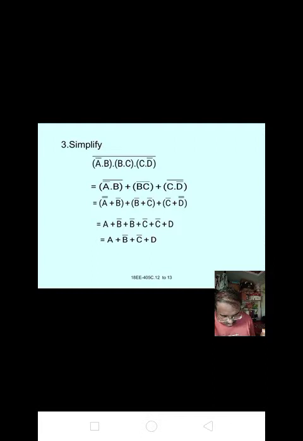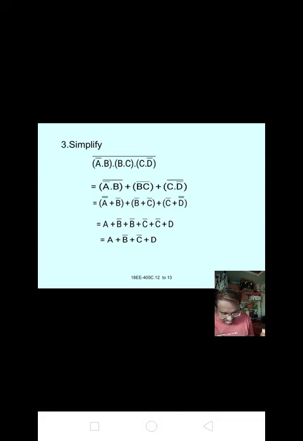Okay. Now A'' + B' + B' + C' + C'' + D. Now it is A + B' + B' + C' + C + D. We know that A + A equal to A. Here B' + B' is B'.